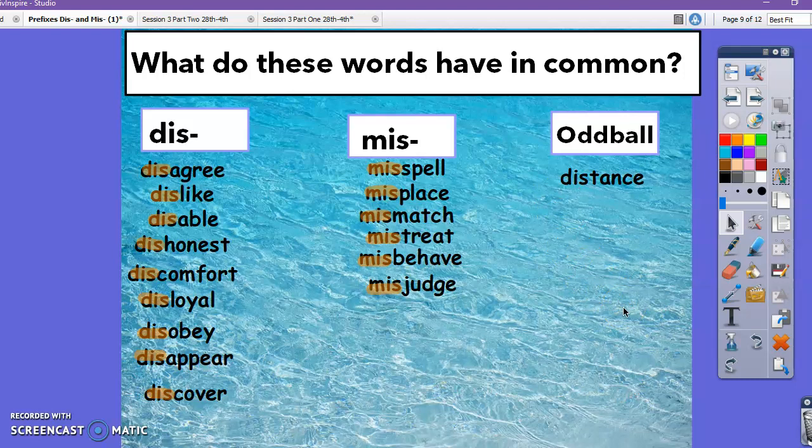If you need to, you can pause the video and watch it again. Just like last week, you will copy the words from our sort into your notebook or on some paper. You can also cut out and glue the words that I have attached. Then I want you to participate in at least 2 of the other activities.